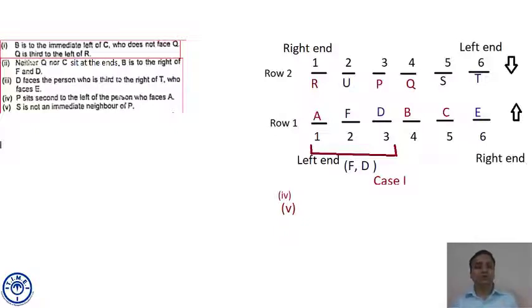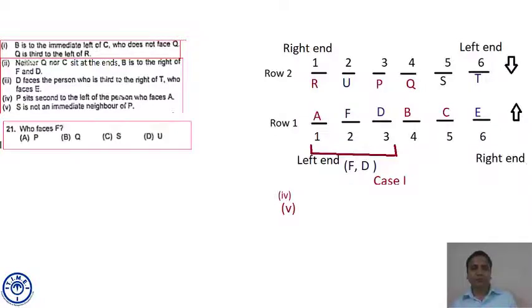This completes the whole arrangement. S is not an immediate neighbor of P, so S cannot come at seat number 2. So only seat number 5 was left vacant, and S comes at seat number 5. Then only one position and one person are left, that is U. So U comes at seat number 2. I hope this is clear. Let's move to the questions.